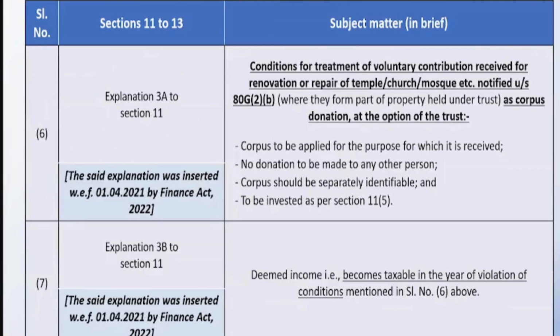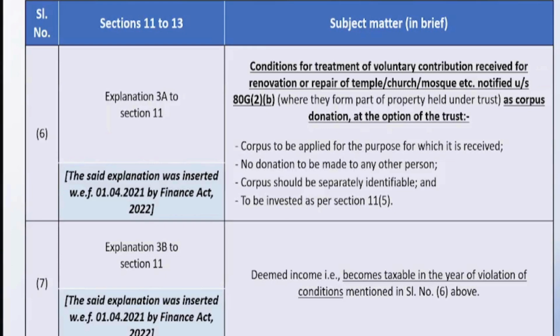We have explanation 3A to section 11. Now this was introduced by the Finance Act 2022 with effect from 1/4/2021. In other words, it was a retrospective amendment. Now this particular amendment says that whatever donation is received by the charitable or religious institution, this is particularly for religious institutions, the trustees can transfer a particular amount from the amount received towards the corpus, with the specific mention of the objects for which the money will be used.